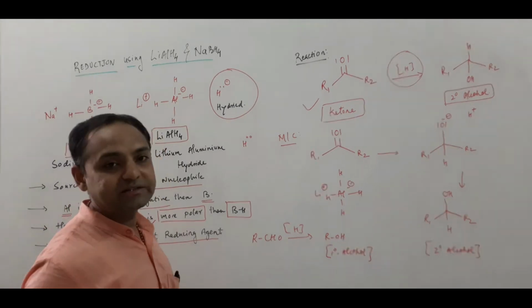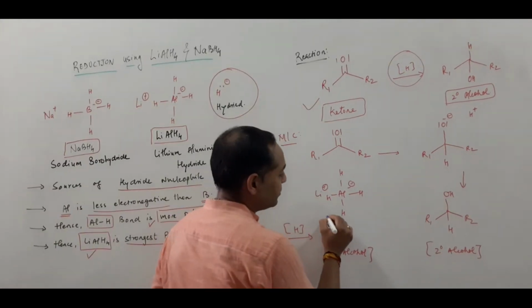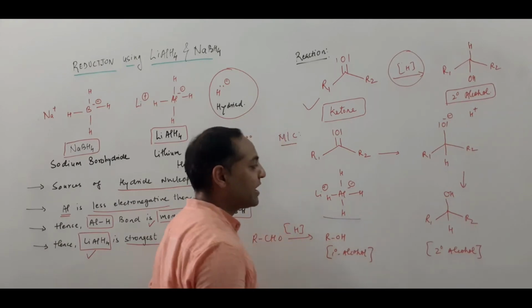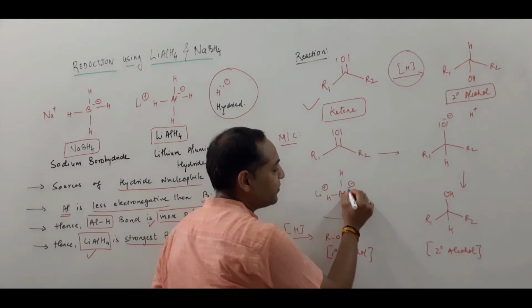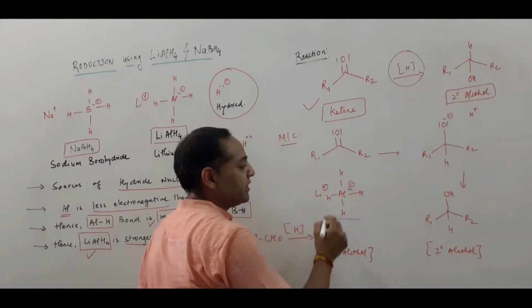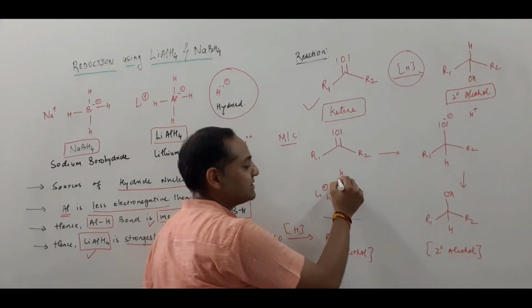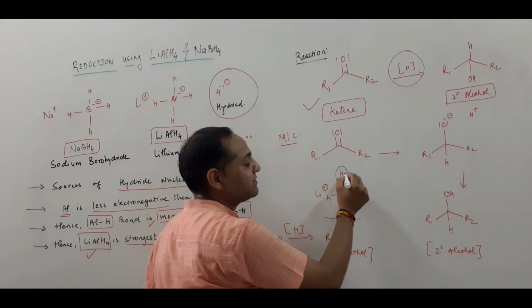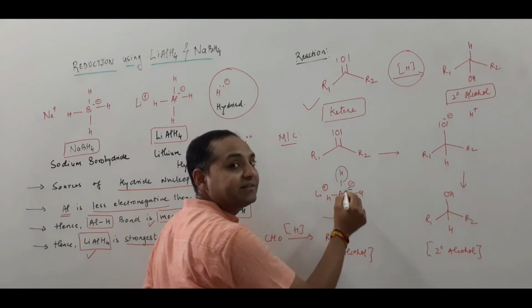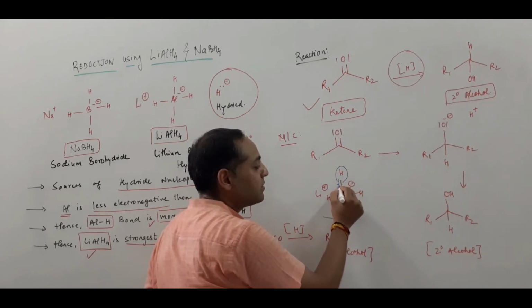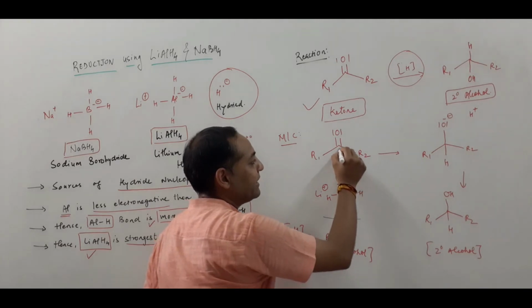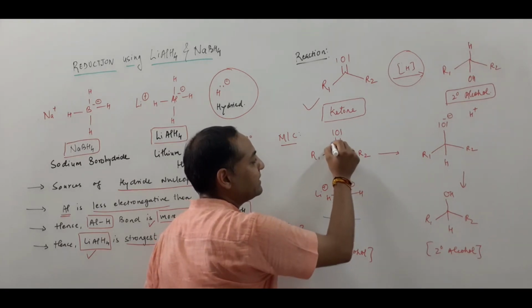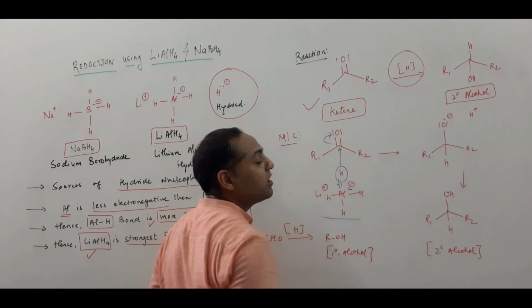Now let us understand the mechanism. This is lithium aluminum hydride. As I said, it's a hydride donor reagent. On the center of aluminum, there is a lone pair, a negative charge, because of its valency. So this hydride, that means hydrogen, is removed with its bonding electrons. The hydride attacks this carbonyl carbon, and the pi electrons shift onto oxygen.